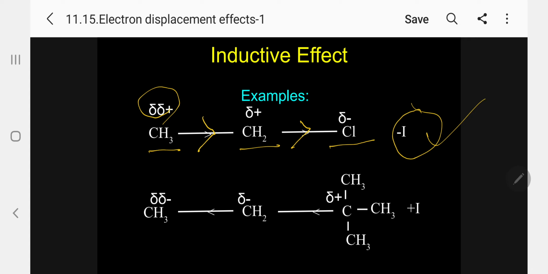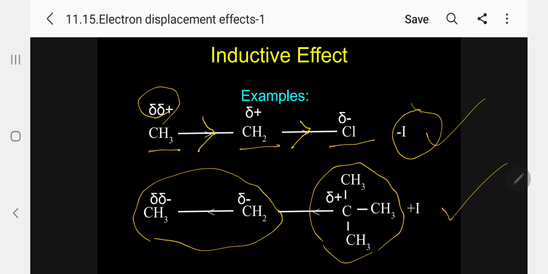In the same way, I am giving an example of plus I. Kindly follow, how can I name this compound by its IUPAC name? 2,2-dimethylbutane. In this case, this is one group and this is another group. The tertiary butyl group is an electron releasing group, pushing electrons, so it is positive, and again this is pushing here.